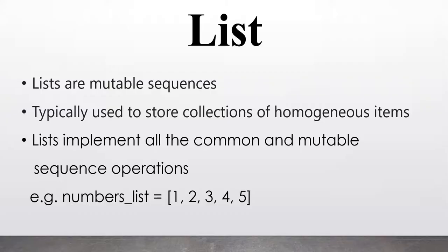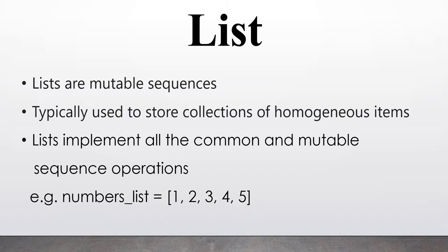Now let us summarize what we have seen till now. Lists are mutable sequences. As we have told, the list can be updated or changed. We are going to see that in more detail afterwards, but for the time being just remember that lists are mutable sequences. Typically they are used to store a collection of homogeneous items. It is a convention that you should put homogeneous things in those lists, like numbers or strings.